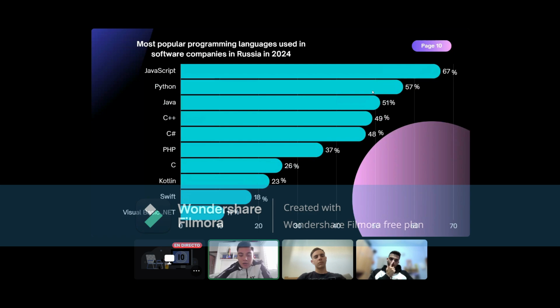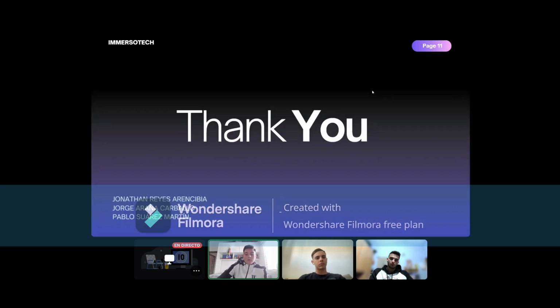And now with C, only 26%, we have another jump of more than 10%. Then we have Kotlin with 23%. Then we have Swift with less than 5% difference, with 18%. And in the last position, we have Visual Basic.NET with 11%. So this is the graphic of the programming languages used in software in Russia.